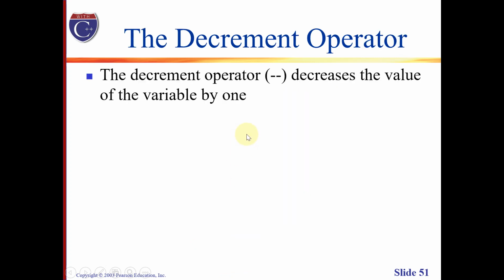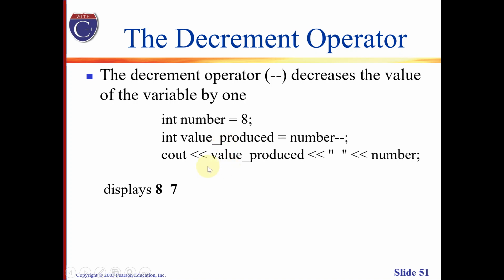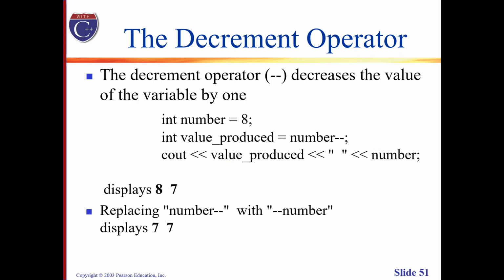How about the decrement operator? Of course, the decrement operator works the same way, only that instead of adding 1, it decreases the value of the variable by 1, hence the decrement operator. Of course, we also have the same scenario of using the decrement operator, whether before or after the variable. It would have the same result, like what we've seen with the increment operator.